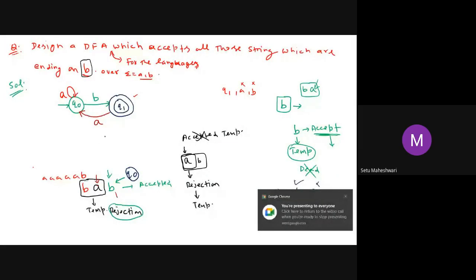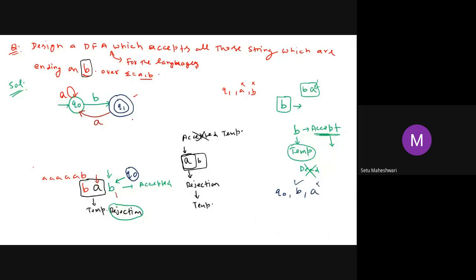So I have mapped one symbol. Now I'm supposed to map another symbol, which is B. Check it out. If I am standing on Q1, what do I already have in my string? A or B? Wait. B is the smallest one. Possibly before this A or behind this B, several A might also have come. But at least I'm sure for one thing, that one B must be there.